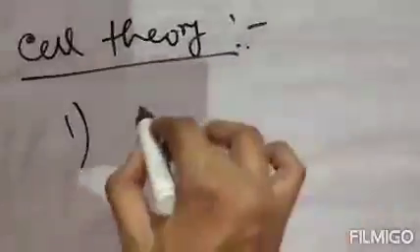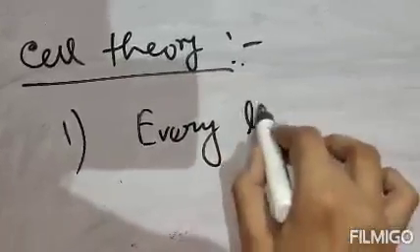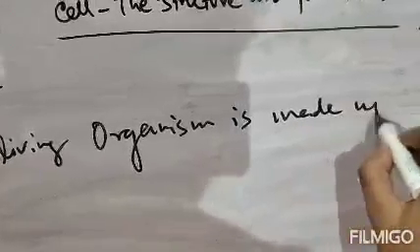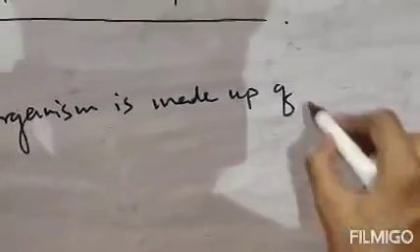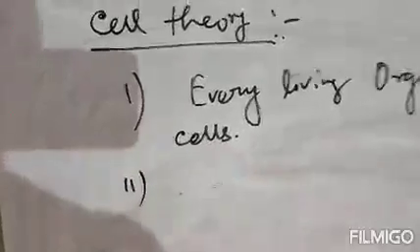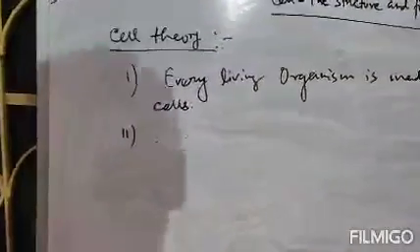So the first statement will be, every living organism is made up of one or many cells. Next, statement number 2 says, the cell is the structural unit of all living organisms.